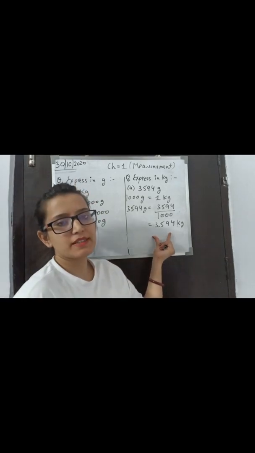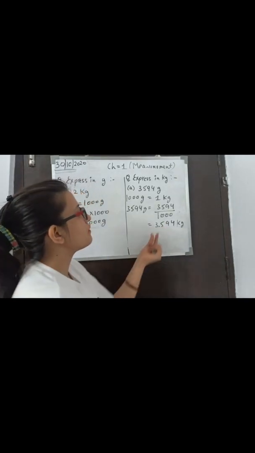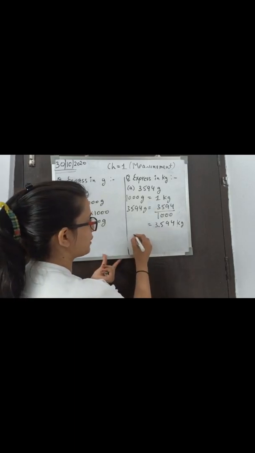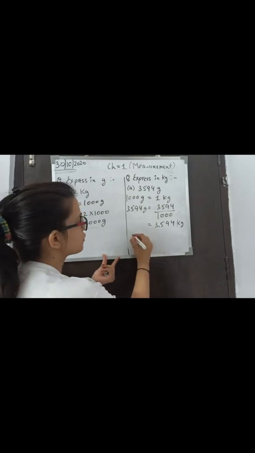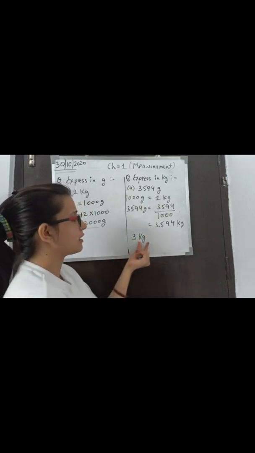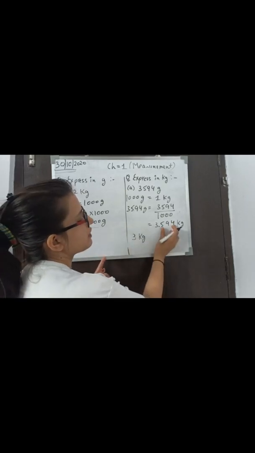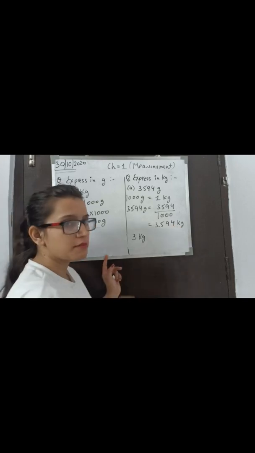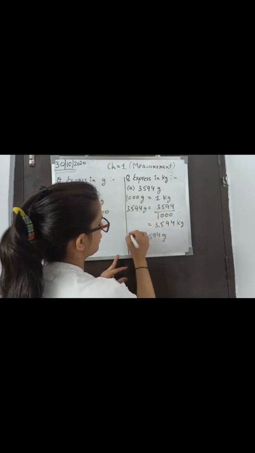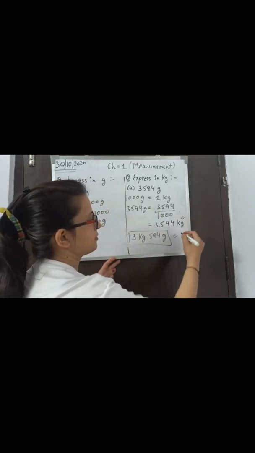And we can express this quantity in another form also. How? We will write the whole part as a big unit. As you know, this one is a whole part. So we can write the whole part as a big unit. Big unit is what? Kilogram or gram? Kilogram, so we will write kilogram here. And we will write the decimal part as a small unit. So 594 grams. So this one is our answer. Both answers will be correct.